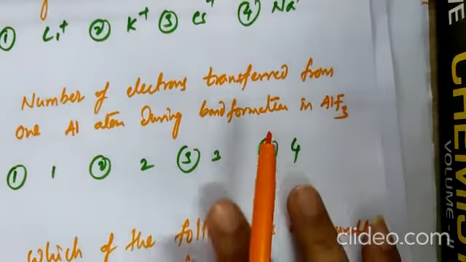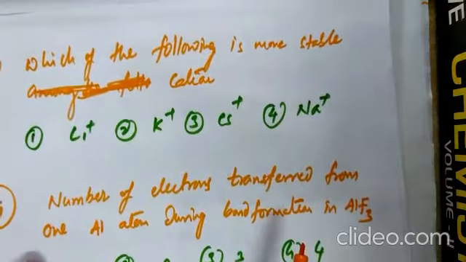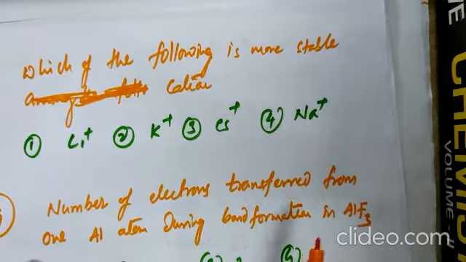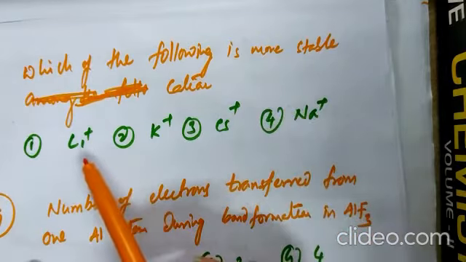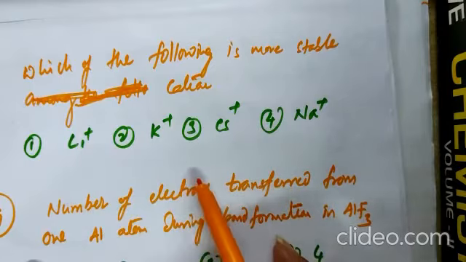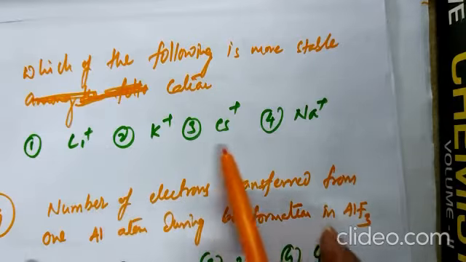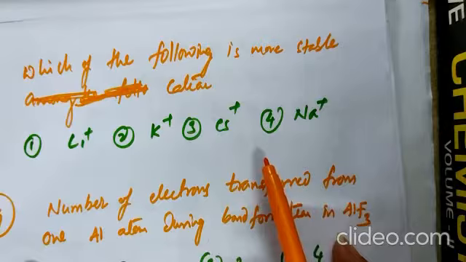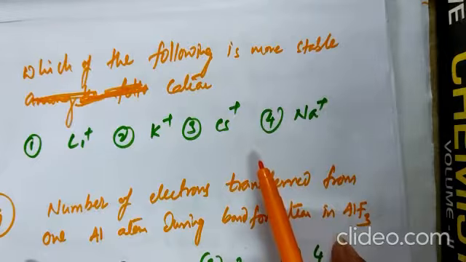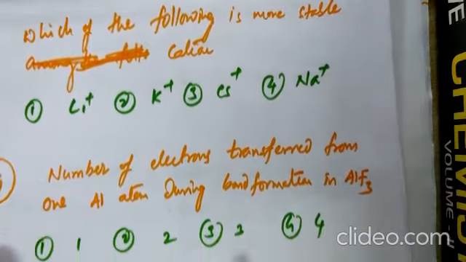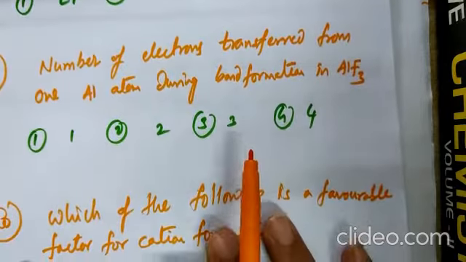And question number 18. Which of the following is the more stable cation? These four options are first group element cations. From top to bottom, cation formation character increases. Among Li plus, K plus, Cs plus, Na plus, the most stable one, the one that forms the most stable ionic compound, is cesium.